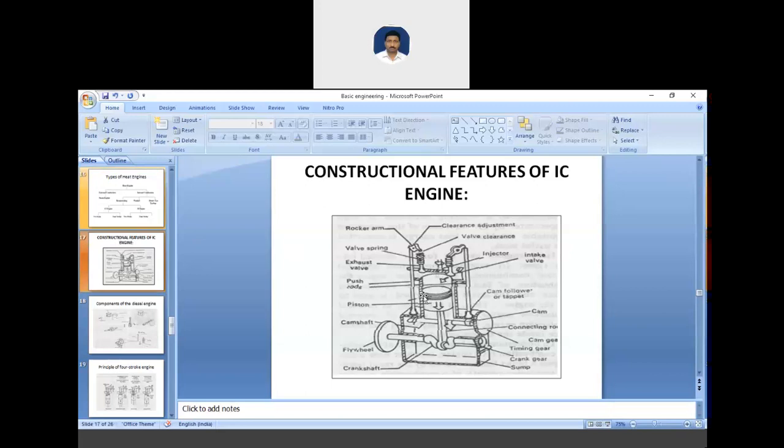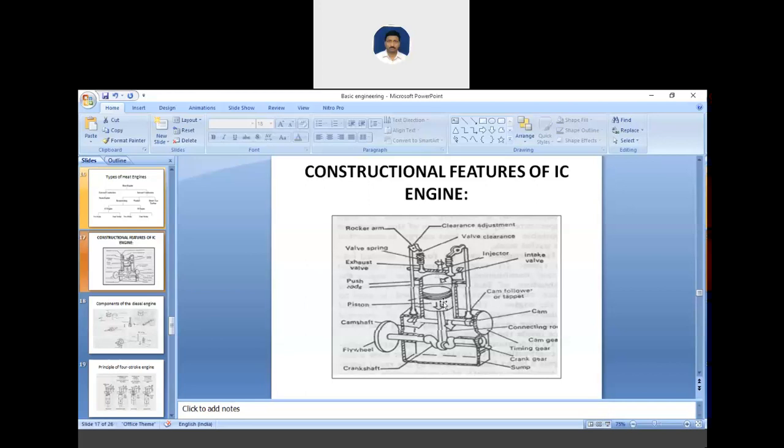Okay, so this is the basic and supporting portion of an engine, and it provides the space for the piston. Here in the cylinder we have the piston, and it can operate to draw the fuel mixture and air. After the cylinder we have the piston. Okay, so what is the piston? It is the first part of an engine and it can move. It is used for movement and it transmits the power to the crankshaft.